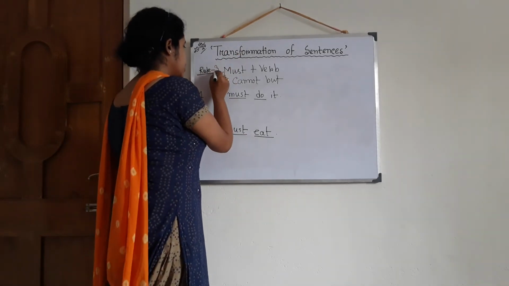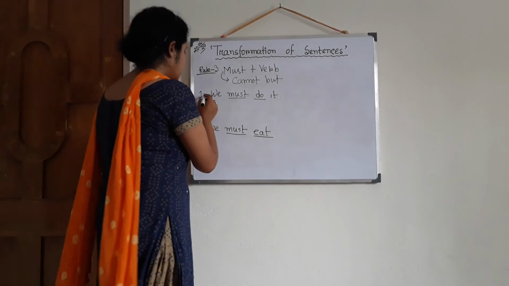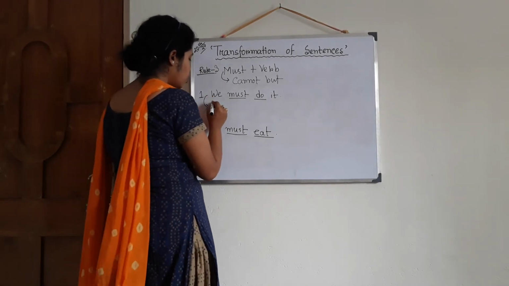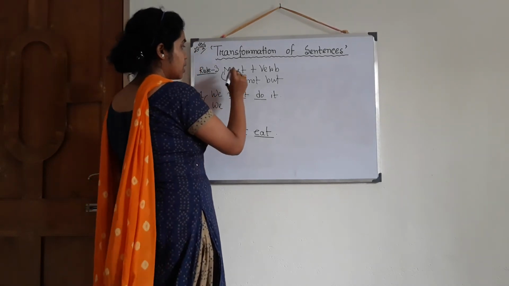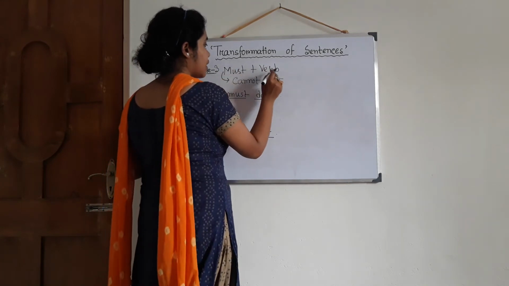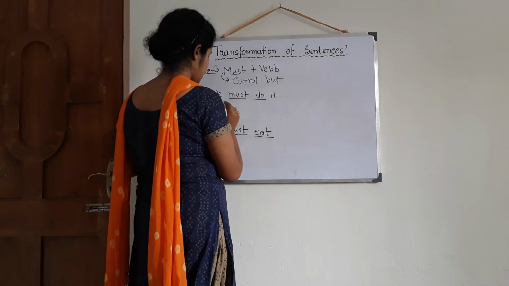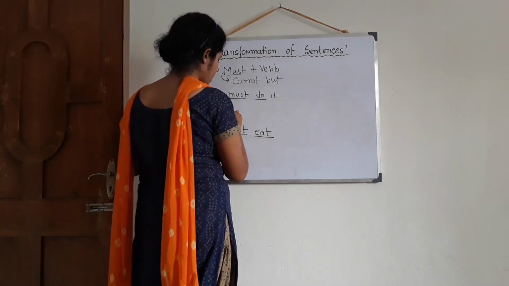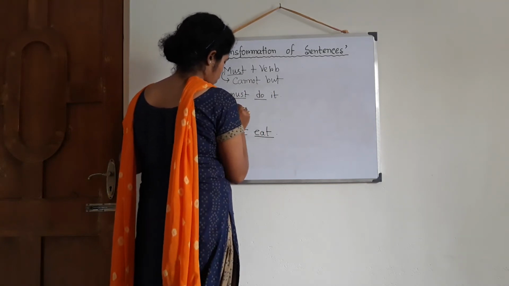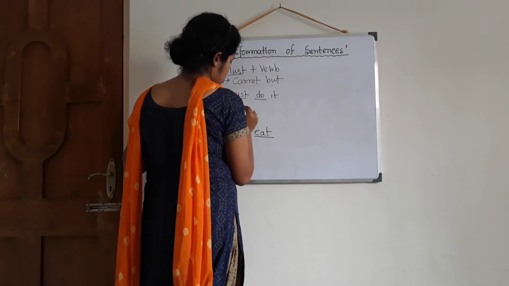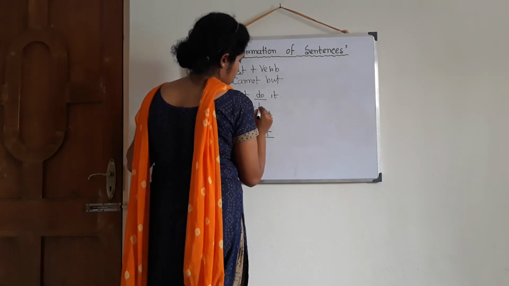This is rule number 3. So what I have written: must plus verb is there, then only must will be replaced by cannot but.